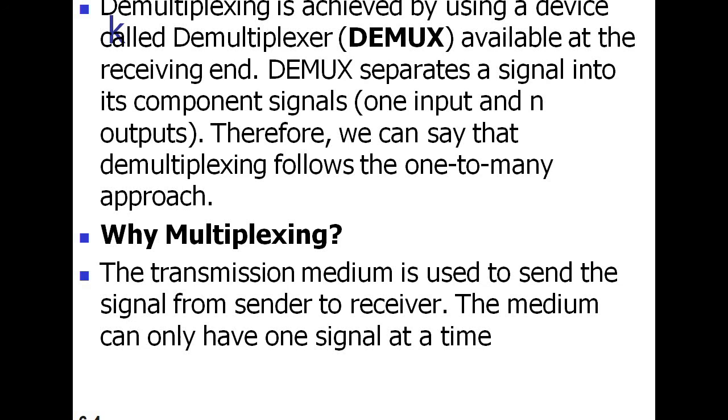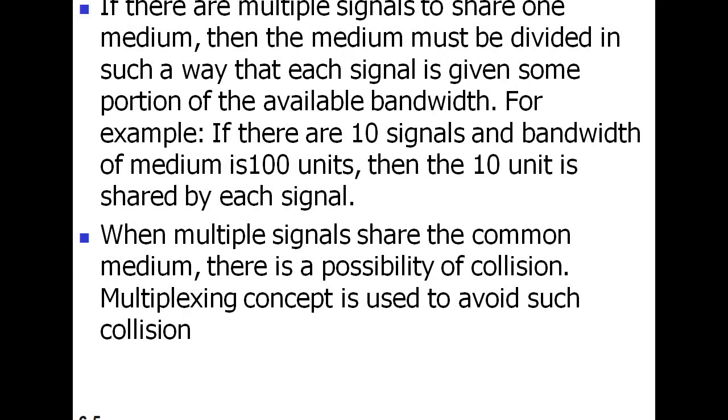So why are we using multiplexing? The transmission medium is used to send the signal from sender to receiver. The medium can only have one signal at a time. If there are multiple signals to share one medium, then the medium must be divided in such a way that each signal is given some portion of the available bandwidth. That's why we are using the multiplexer. Okay, this is an example of a multiplexer.